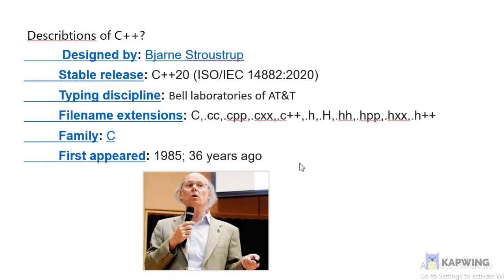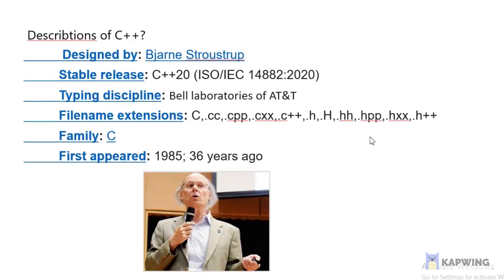The name C++ suggests C increment. Recall that plus plus is an increment operator of C. C++ was made available outside Bell Laboratories in 1985. C++ was initially known as C with classes and was renamed C++ in 1983.